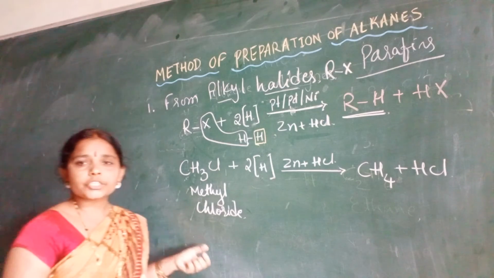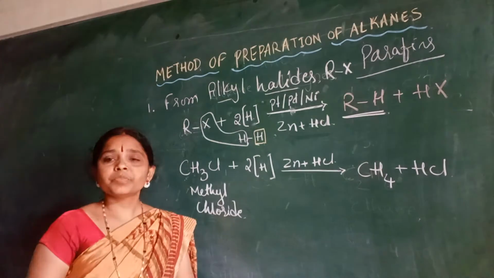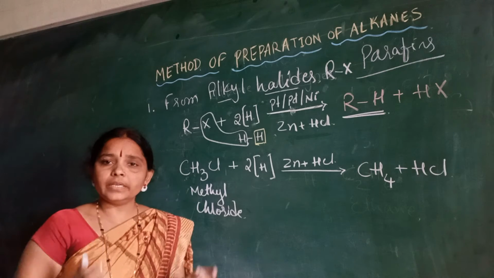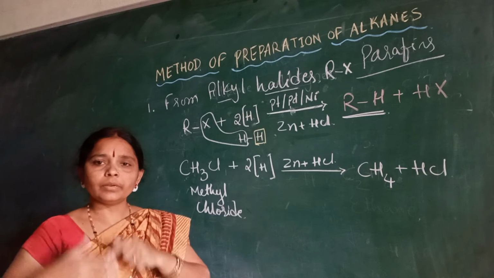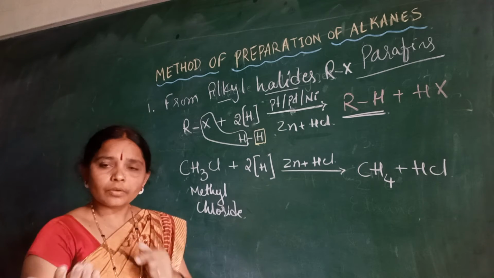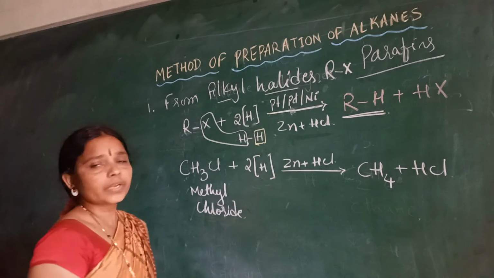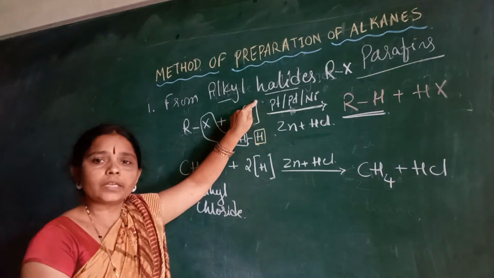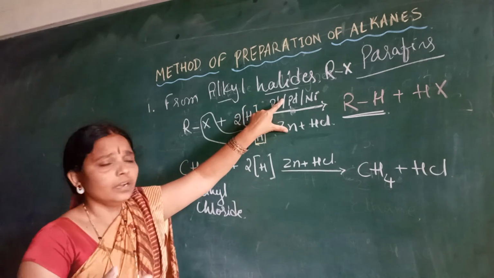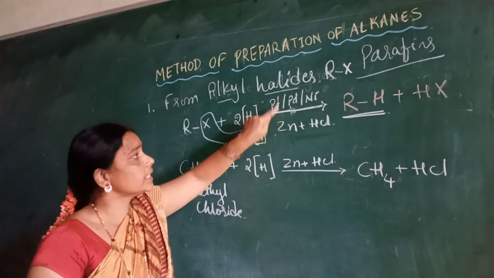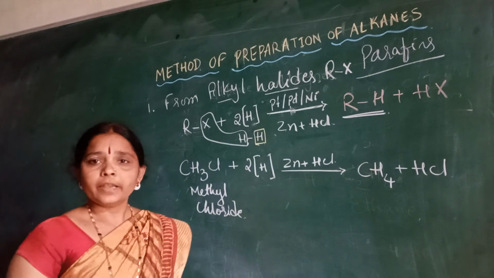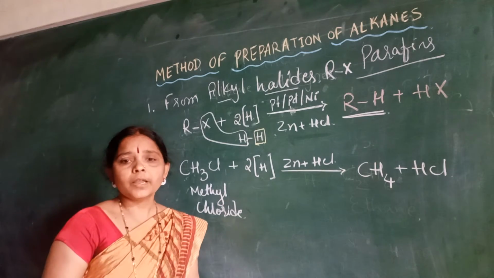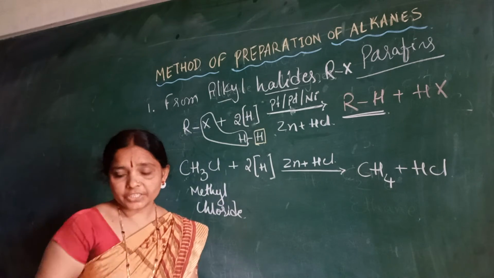The same reaction carried out in the presence of a different catalyst will be a different reaction. Now let me consider the next reaction from alkyl halides. While changing the catalyst here, how can we get the next alkanes? Let me consider the third reaction.